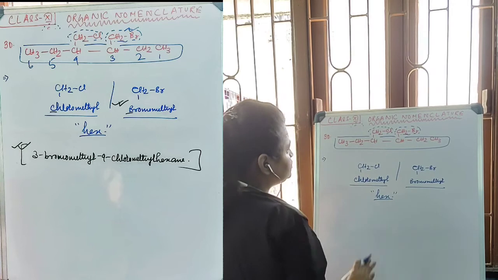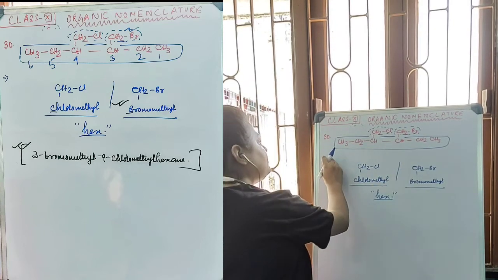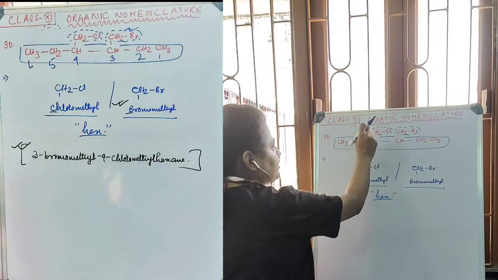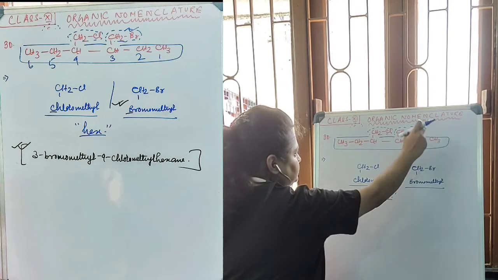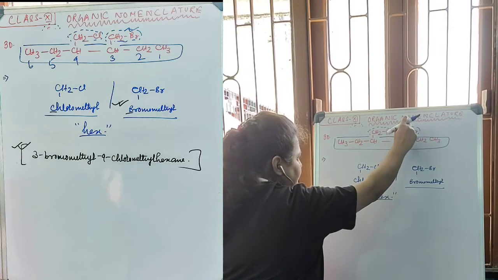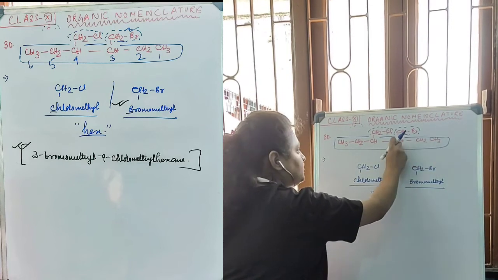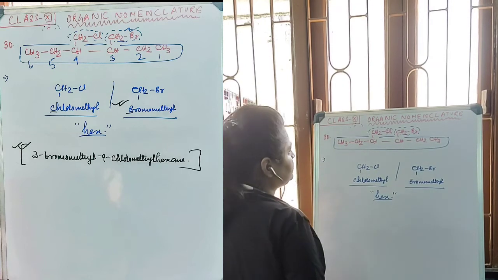Now the numbering should start from this end or this end. If I start from this end, my first functional group, which is this one, will come on the third carbon, and if I start counting from the other end, the first functional group from this side will also come on the third carbon. So from both ends, the first functional group will come onto the same carbon.